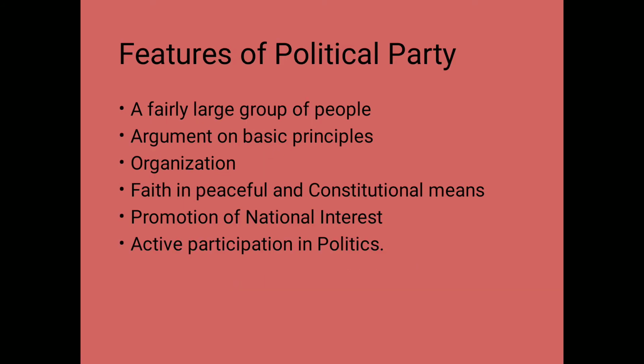Now let's see the features of a political party, children. Now the first feature, a fairly large group of people. A political party is a fairly large and organized group of people. It is a whole which consists of several groups of people, young and old, rich and poor, landlords and workers, men and women, liberals and conservatives, leftists and rightists. All are members of a political party.